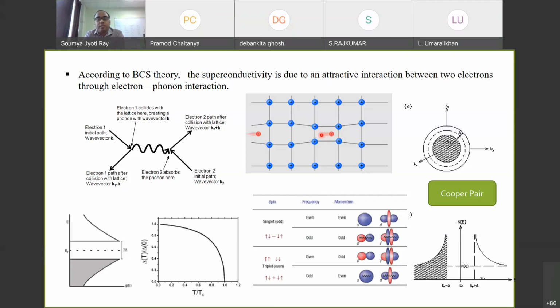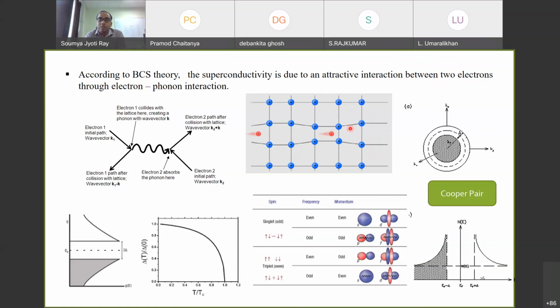Okay, now this positively charged environment can attract another electron which is staying at a distance. It means that although this electron did not do any major change to the ions here, eventually it has invited another electron to come here. So now you can think that this electron will go past some of these ions and some all over the lattice, and this electron can eventually follow it, which means that there is some sort of an attractive force that is created here, which is actually coupling these two electrons.